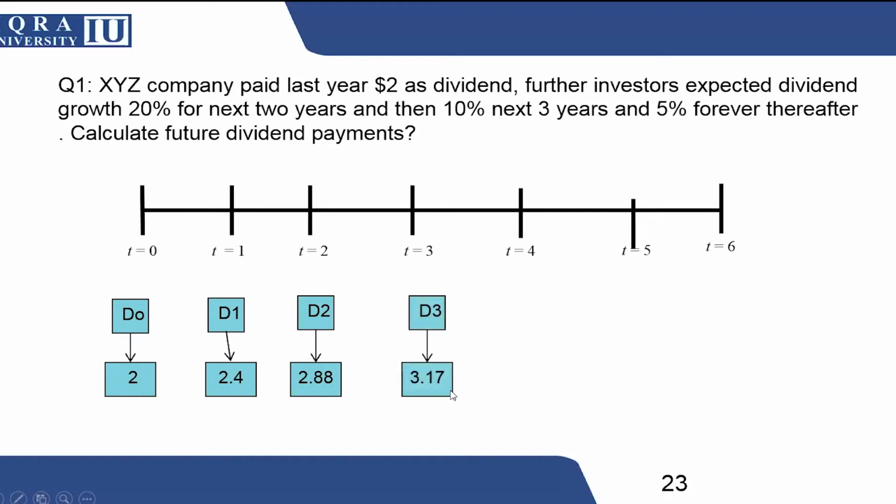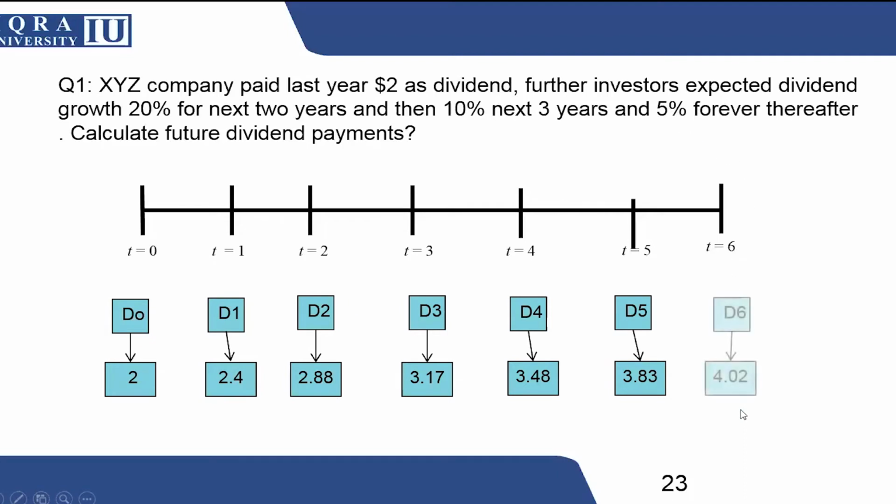And then you will apply the similar practice for the next 3 years. So 1.10 will be applied on this one to get 3.48, and then 1.1 will be applied on this one to get 3.83. On 3.83, you will apply 5%, that is 1.05, to calculate the 6th year dividend, and that is coming to 4.02.